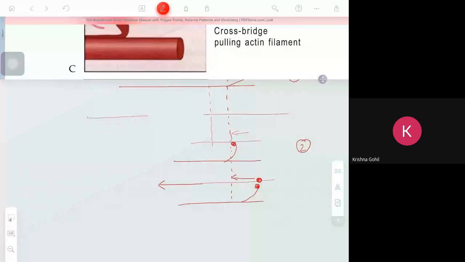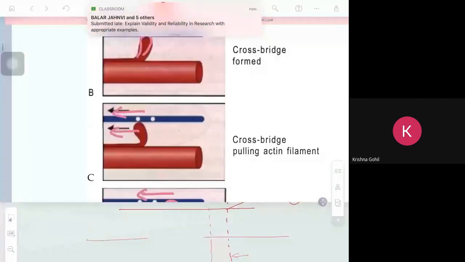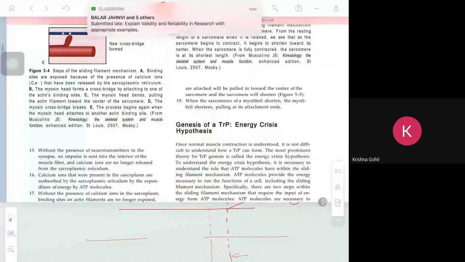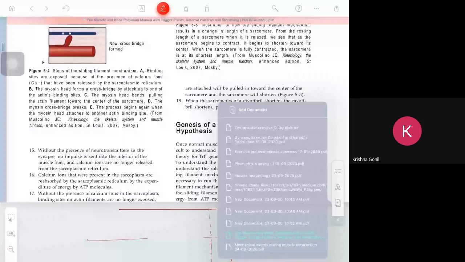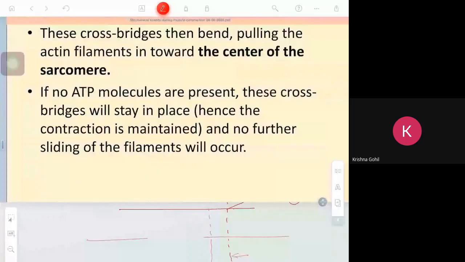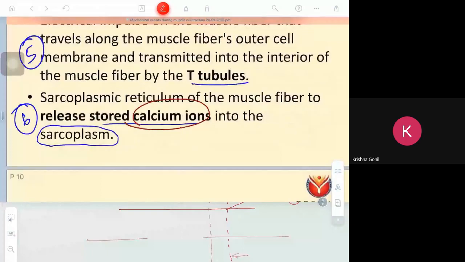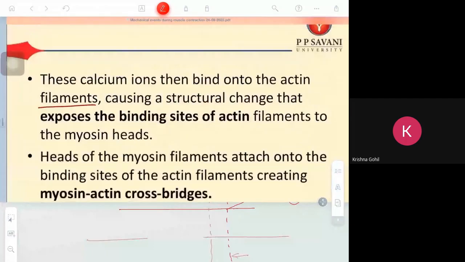Clear? So, for unbinding, this is the step we are discussing now. Sixth point is stored calcium is released. And seventh point is it exposes the binding site of the actin.